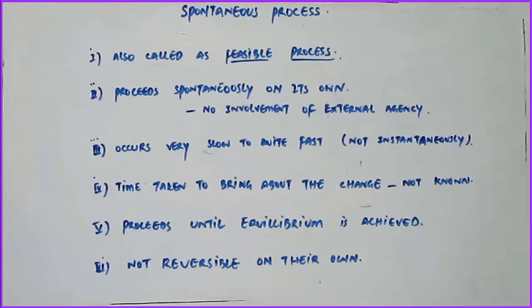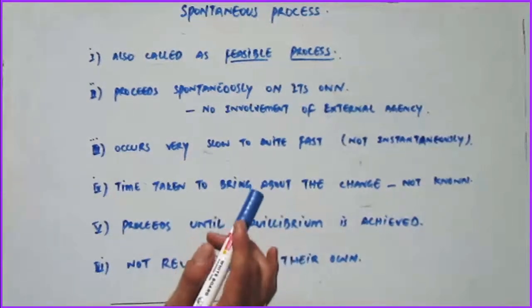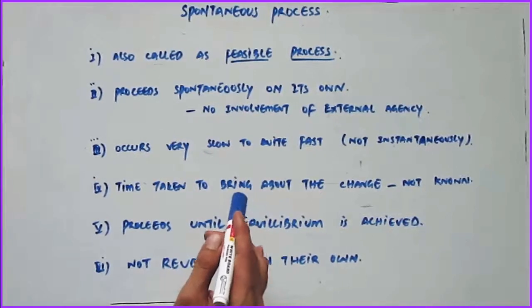The spontaneous process, also called the feasible process, or sometimes the probable process, is a kind of process which happens or proceeds spontaneously. That is, it happens on its own without intervention of any external agency. The spontaneous process normally doesn't occur at once or instantaneously, but they occur from very slowly to quite fast. Thus, spontaneity gives no idea about the time taken to bring about the change.